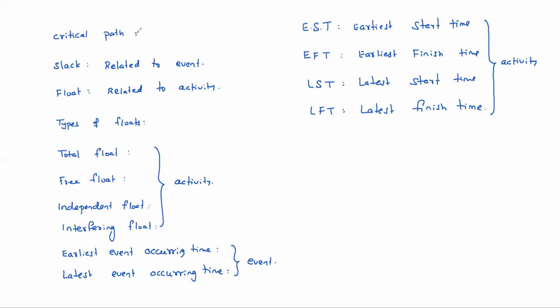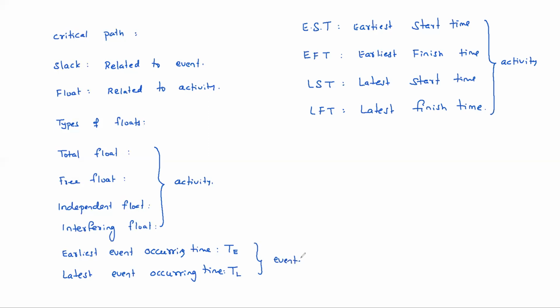We need to start with the earliest event occurring time. The earliest event occurring time we represent with T suffix E. The latest event occurring time we represent with T suffix L. T suffix E, T suffix L, related to events.